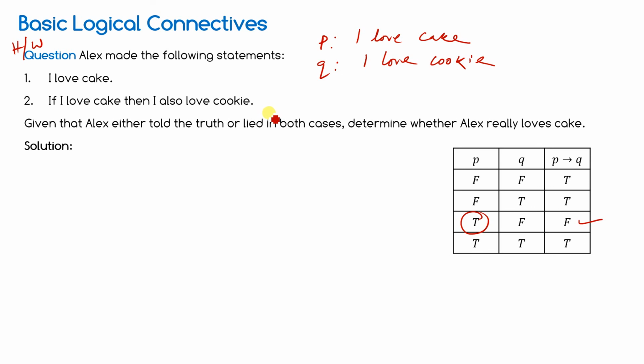This is actually taken from a book. Just follow the book. Here you will get the answer that Alex loves cake. This will be the answer. So how will you get it? Just follow the book, and you will use this implication table.